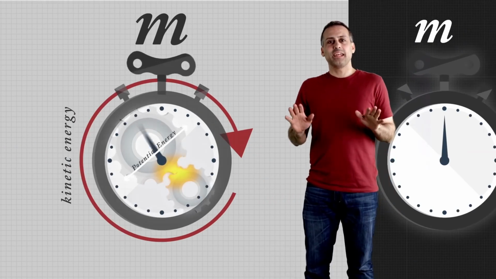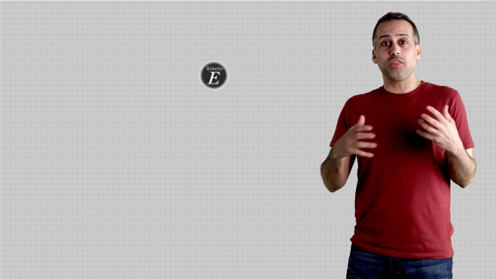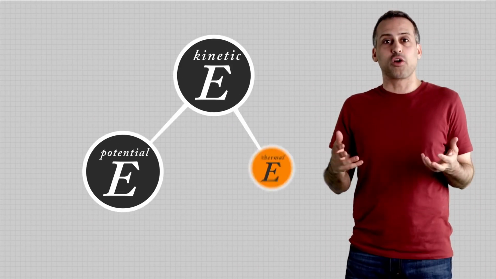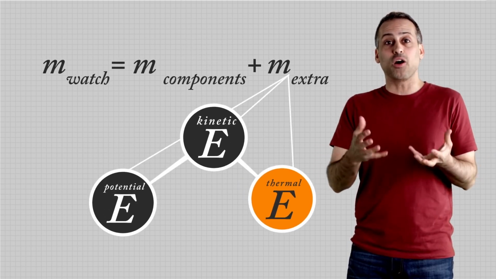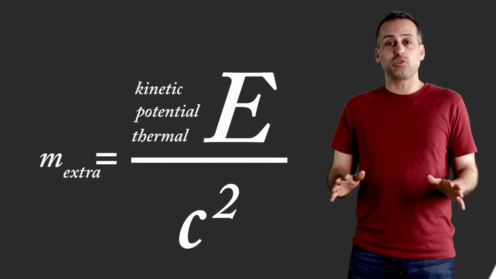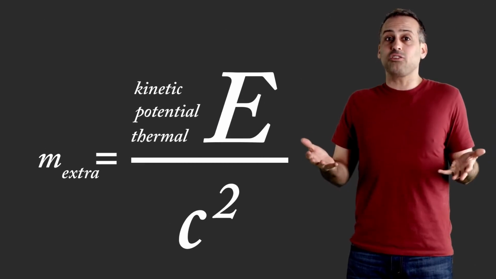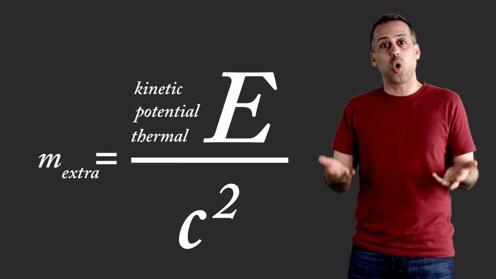Okay, got it? Now, what m equals e over c² says is that all that kinetic energy and potential energy and thermal energy that resides in the watch's parts manifests itself as part of the watch's mass. You just add up all that energy, divide it by the speed of light squared, and that's how much extra mass the kinetic and potential and thermal energies of the parts contribute to the whole.